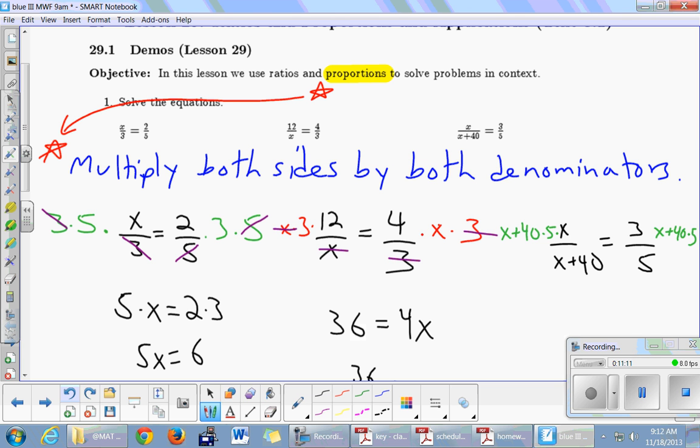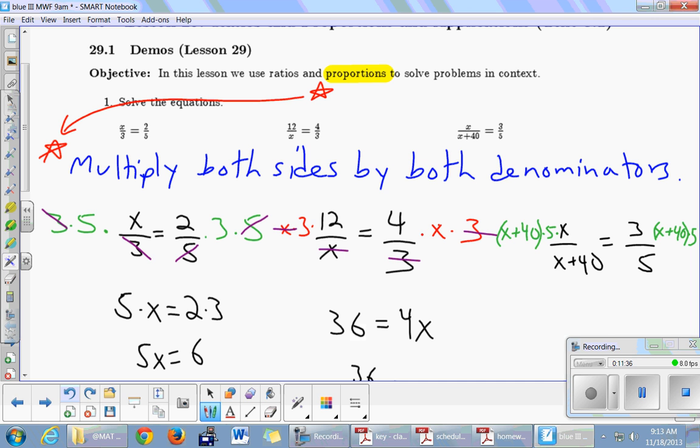So what mistake have I made? Oh yeah, Amy? You do. X plus 40 is one thing. We know that because it's a denominator. It's grouped together by that division line, that fraction line. And so when I pull it apart, I need to make sure it's still grouped together. So we got to throw parentheses in there.